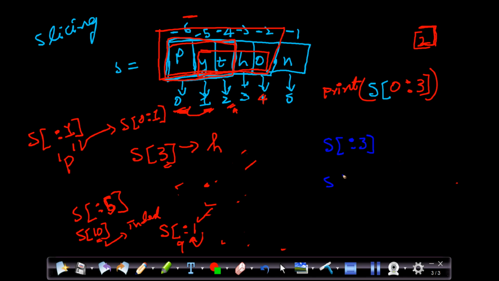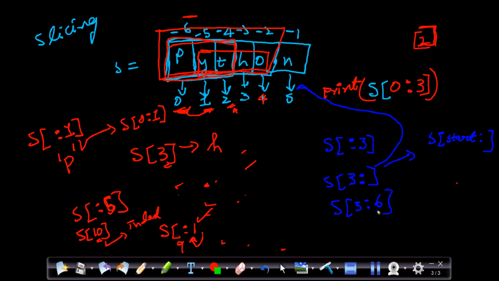But what happens if I give it like this? In this format, I have given the start but I have not given the end. If we don't give the end, by default it will assume the last index we are talking about, till the last index. What is the last index? 5, right? Because 5 is the previous to the 6, so by default it will assume like this.